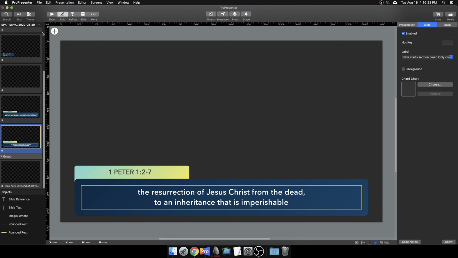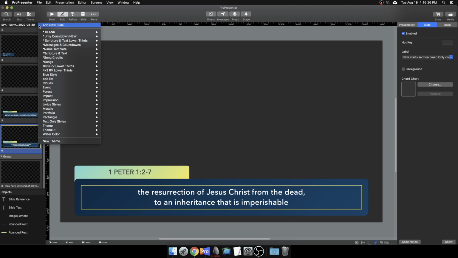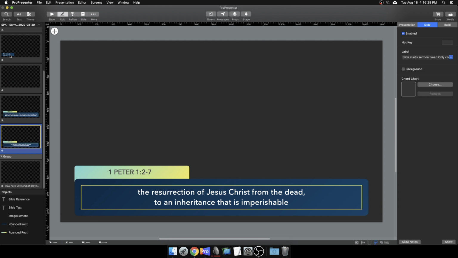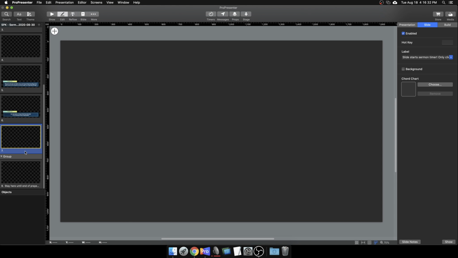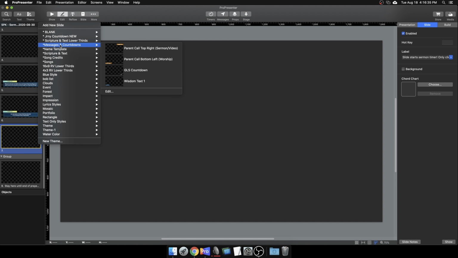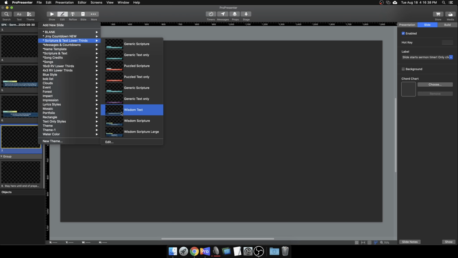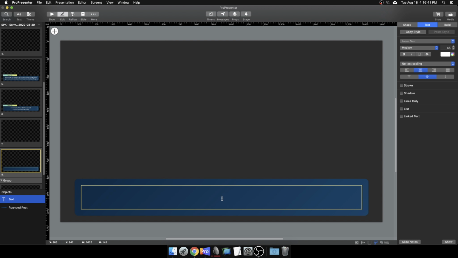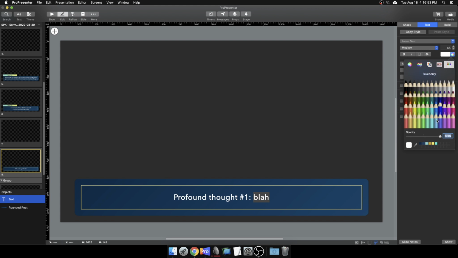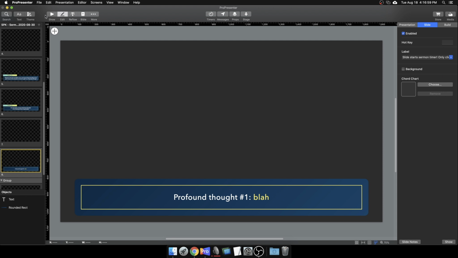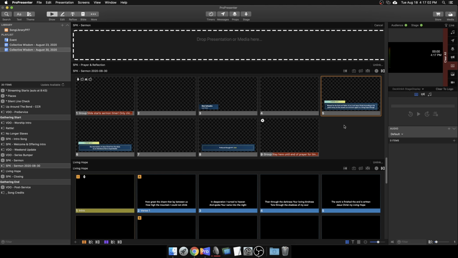So let's say, okay, here's my first scripture. Now let's add another slide. I can go up here to this top bar right above in the edit view and choose a blank slide, and then I can choose a messages and scripture in lower thirds, and then a wisdom text, and then here's my profound thought number 1. I might choose to get that to stand out with our color palette for this sermon series, and there's my profound thought. Now, maybe that's all of the things I have, maybe it's not, but that is a quick way of doing that.